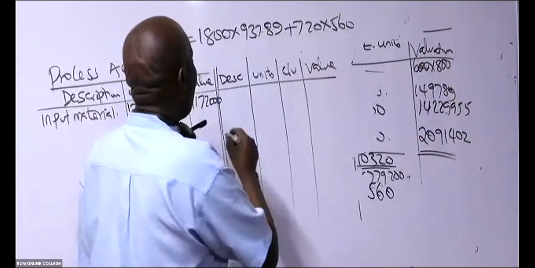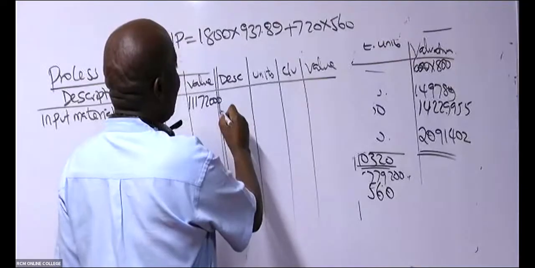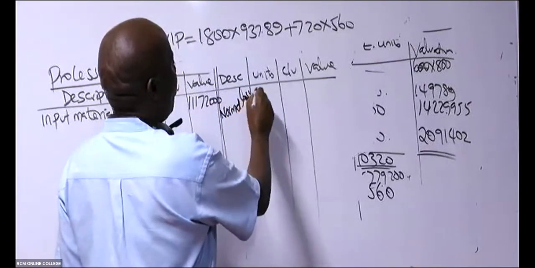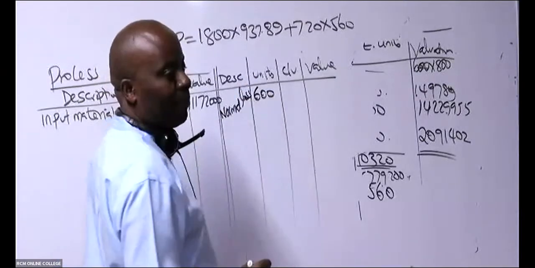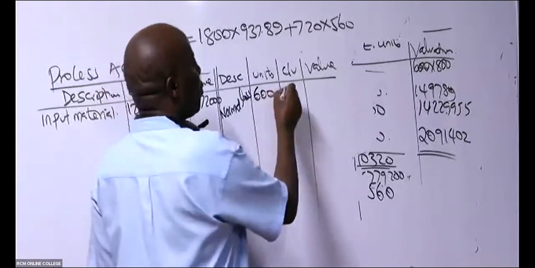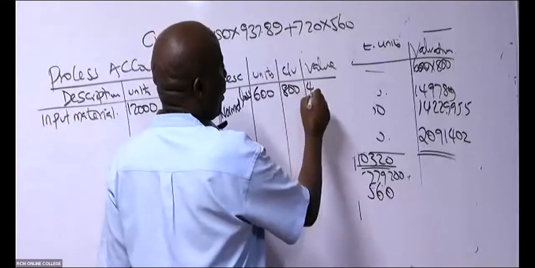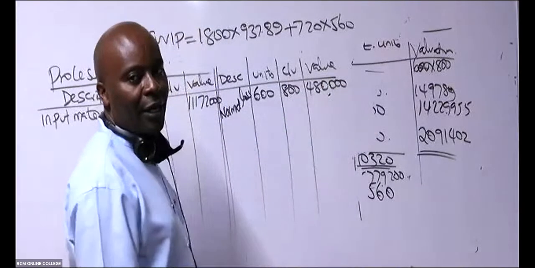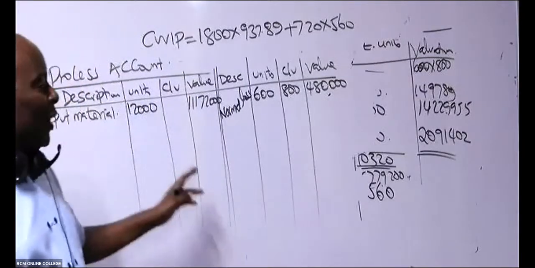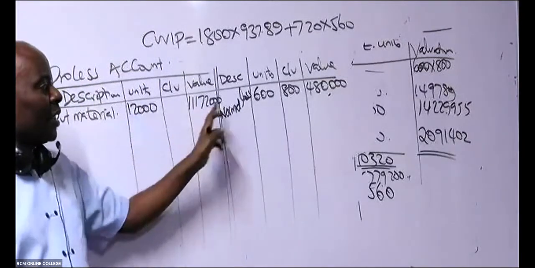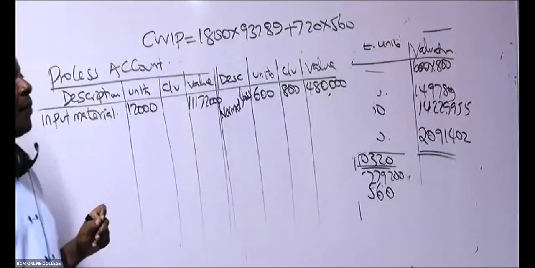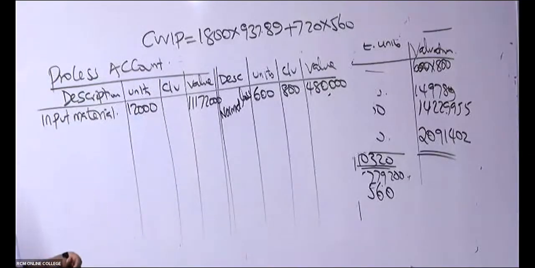Then come here. Here, ladies and gentlemen, remember we have the normal loss. Normal loss, which was how many units here, somebody? 600, and each was being valued at 800, which gave us 480,000. And that is why normally we net off. We take this minus that 480,000, because they're on the opposite sides there.